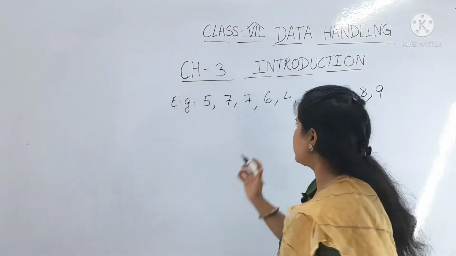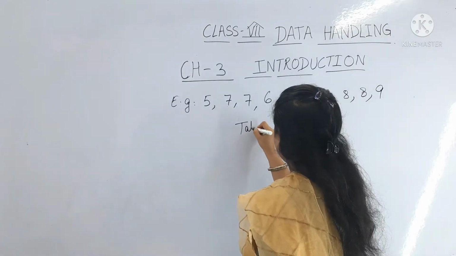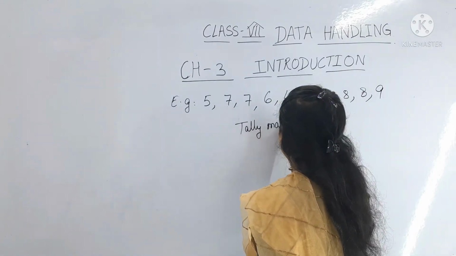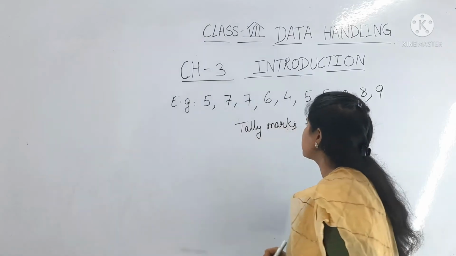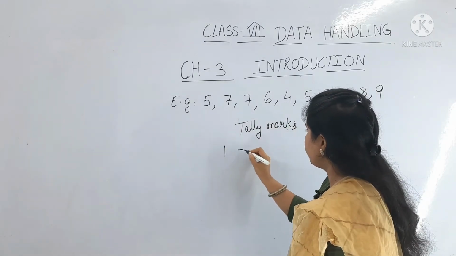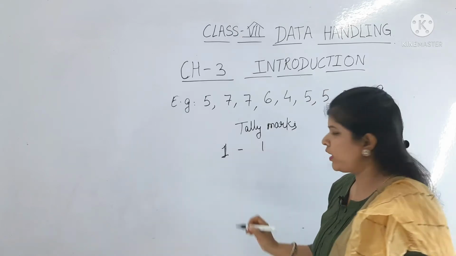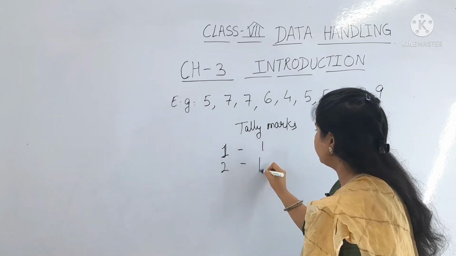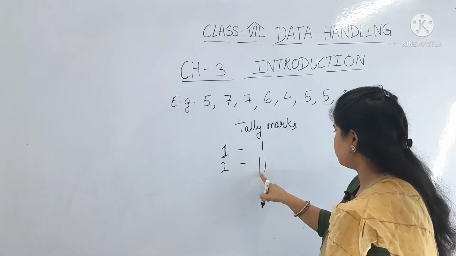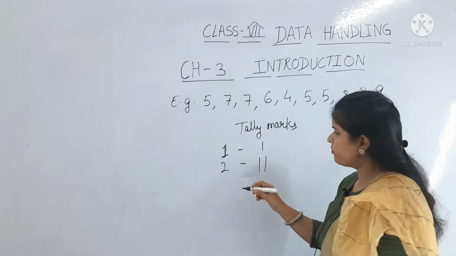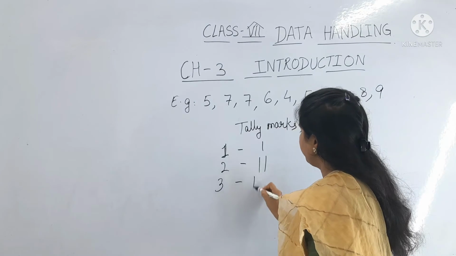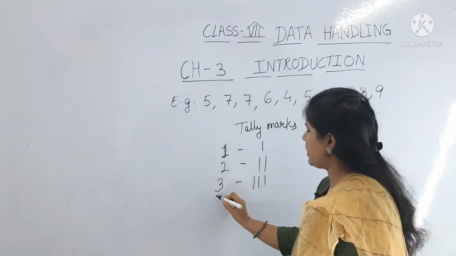What is a tally mark here? Tally marks. For 1, we denote tally marks like this. Okay, for 2 we have to draw 2 lines here. For 3, 1, 2, 3, 3 lines.